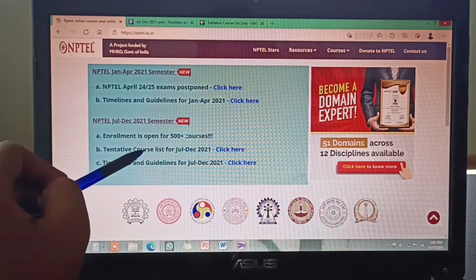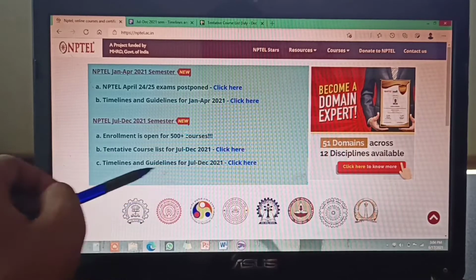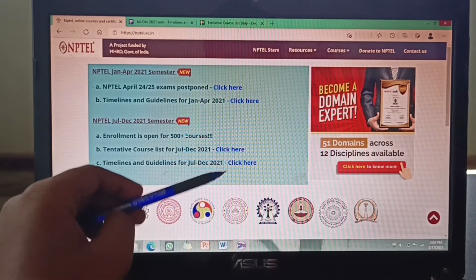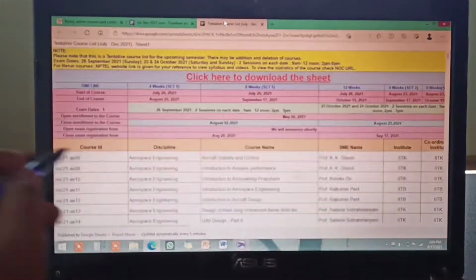So here is the course list for July December 21. We will click on it, and the second is timelines and guidelines. We must see these guidelines also. Okay. So I already opened both files in the upper tab. You can see, this is the course list.